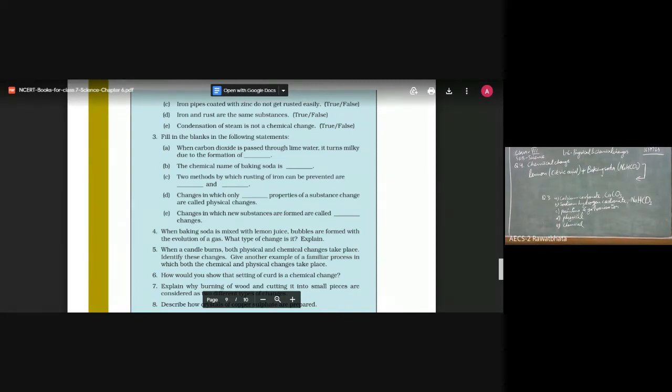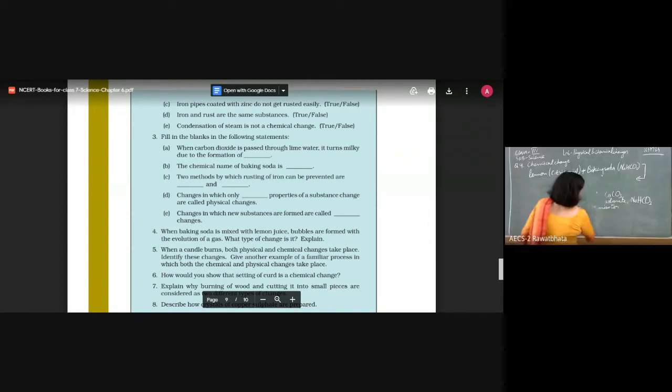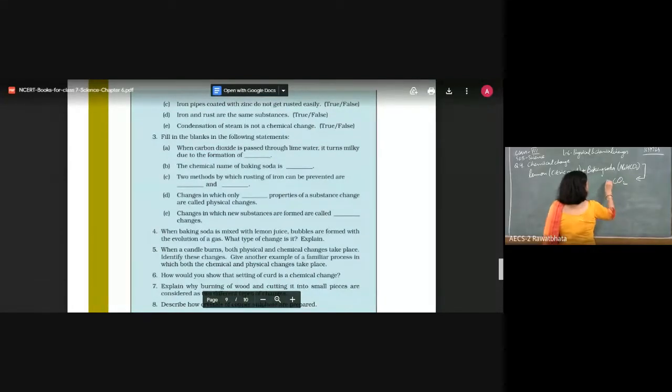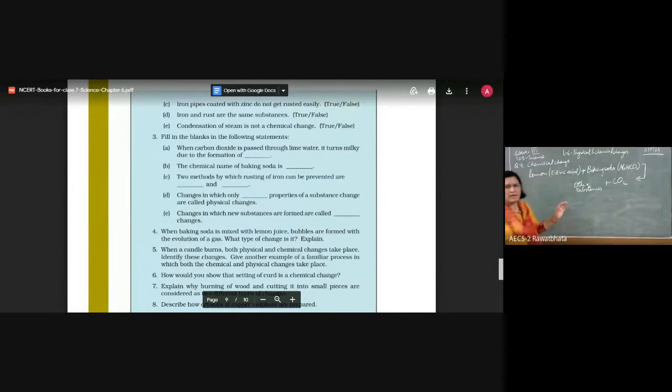The result will be carbon dioxide bubbles plus other substances. So in my explanation, after writing chemical change, I may mention this equation also. My answer is complete.